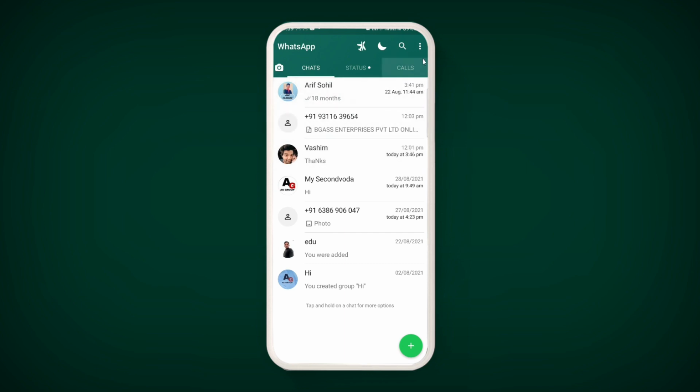If we talk about other features, on the top you can see that the DND option is available. Similarly, the light mode and dark mode option is available. A search box is available. If you want to use it, you can.